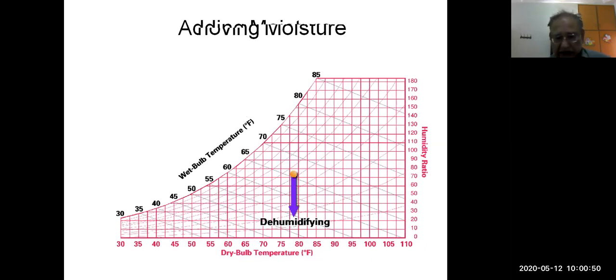Now next is the downward process. From this yellow point, go downward. This is W, the humidity ratio, in terms of the British system, grains per pound. It is decreasing downward, but temperature is the same, around 78 or so, which is less than 80 degrees Fahrenheit, but constant. So dry bulb temperature is constant, but humidity is decreasing. This is dehumidification only, without changing temperature.